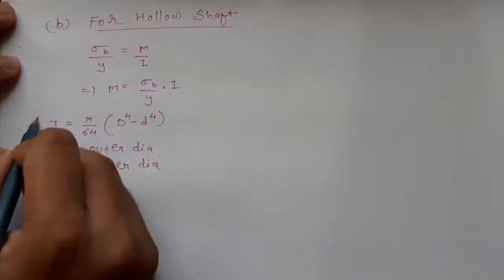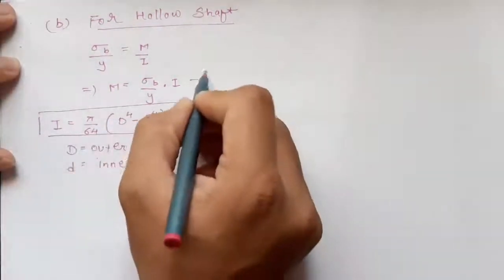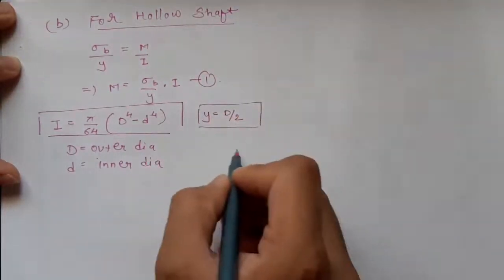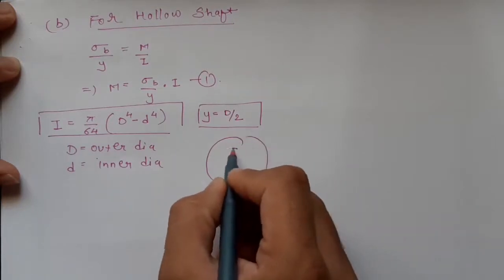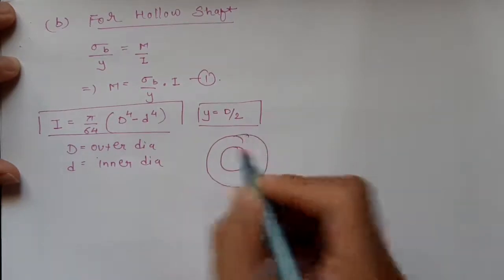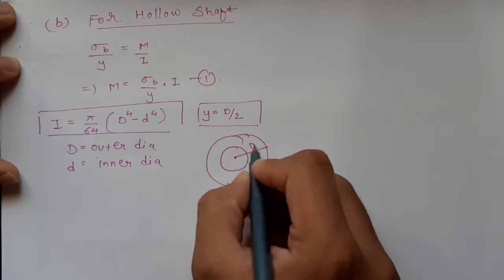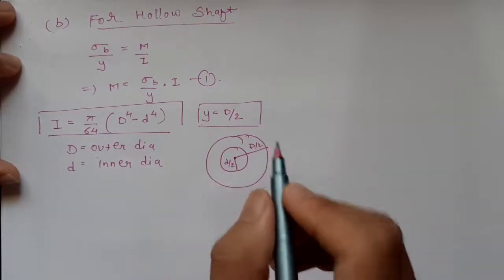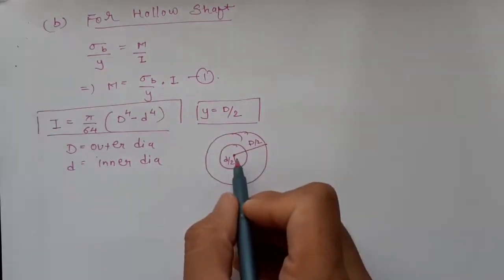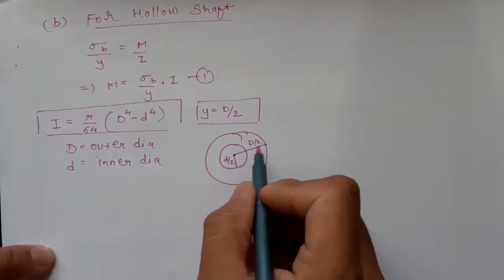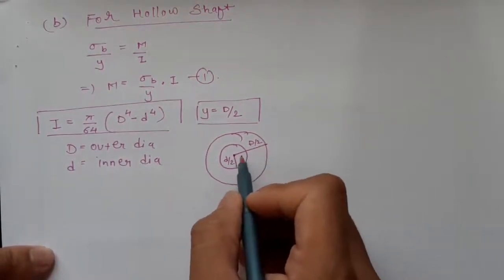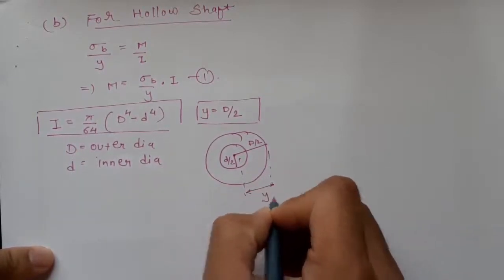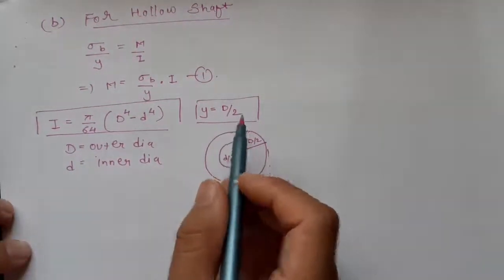Now we will substitute this in equation number 1, and you know y equals capital D by 2. Why is y equal to capital D by 2? Because for example this is the hollow shaft where this is capital D, and this is capital D by 2 and this is small d by 2. Now we know that y is the distance between the centroidal axis and the outer surface. So this is y. So y will be capital D by 2.